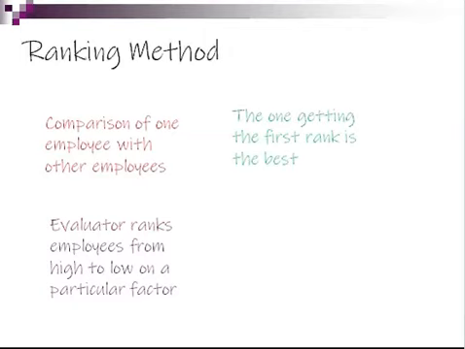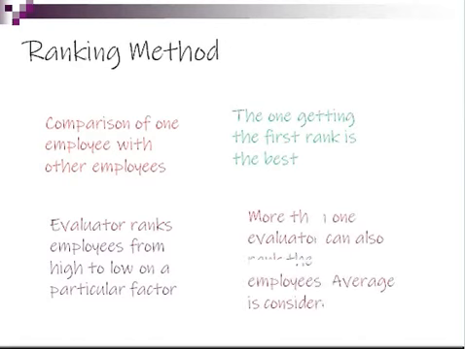The evaluator ranks employees from high to low on a particular factor. That means we first of all decide the factor on which the employees have to be ranked, and then these factors can be various performance criteria, which can be something like punctuality, leadership skills, technical expertise. So these can be the criteria. On a particular factor, various employees are ranked or compared in the ranking method. And sometimes there can be one rater or one appraiser, or there can be more than one appraiser or evaluator also. In such a case, the average is to be considered.